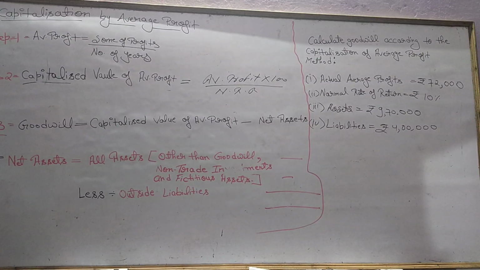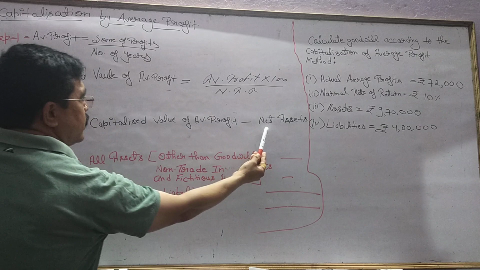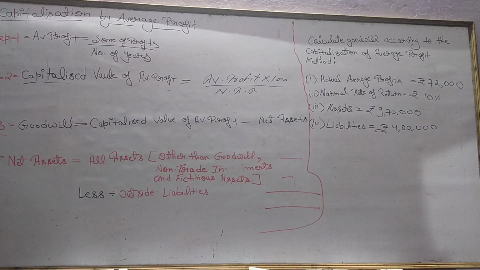Now the question arises, how you will find out net assets, if that amount is not given in the question?